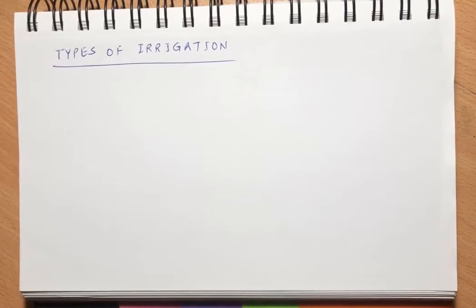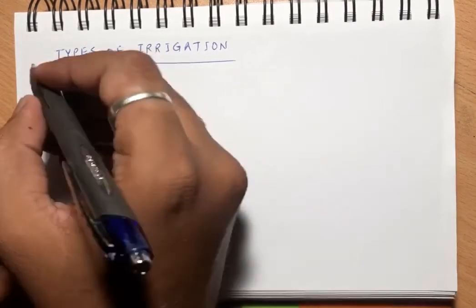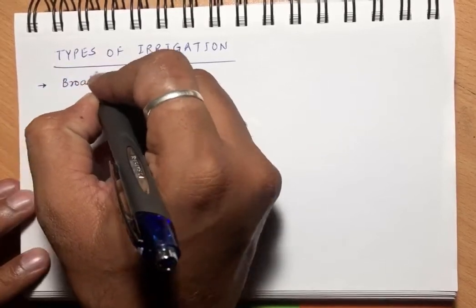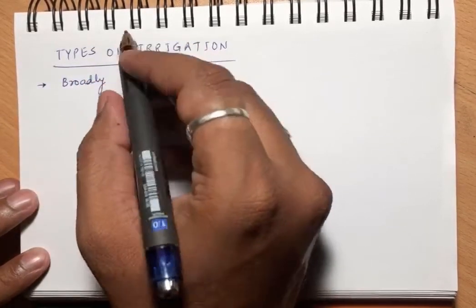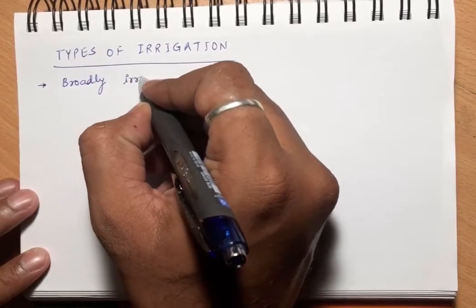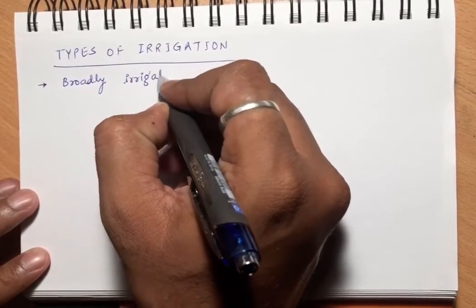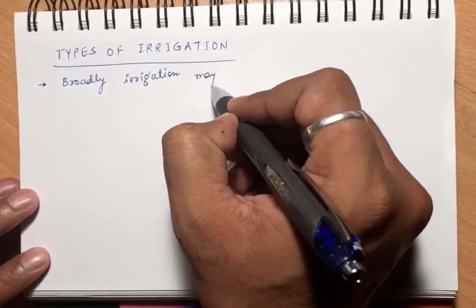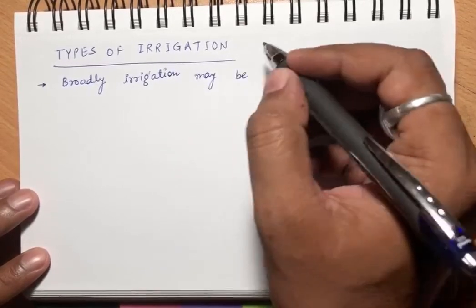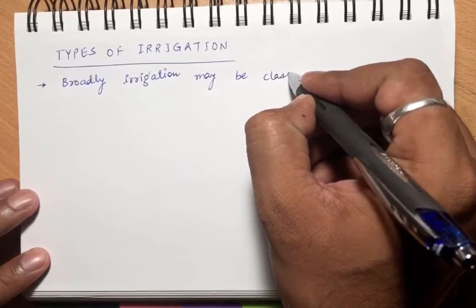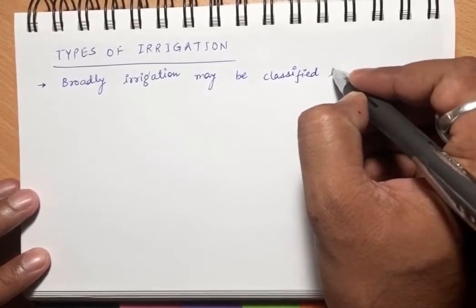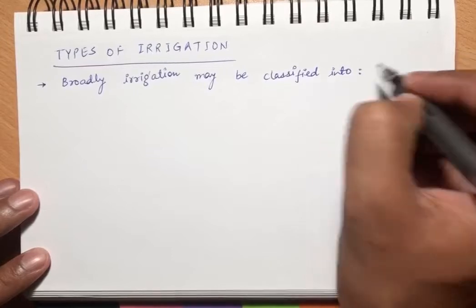Okay, so broadly irrigation may be classified into two subcategories.